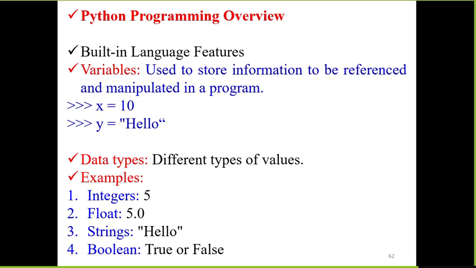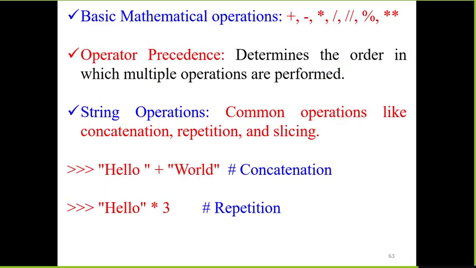Data types are different types of values like integer 5, float 5.0, string hello, boolean true or false, etc. Then there are basic mathematical operators like plus, minus, multiplication, division, and percentile, square root, and power, etc. Operator precedence determines the order in which multiple operations are performed.